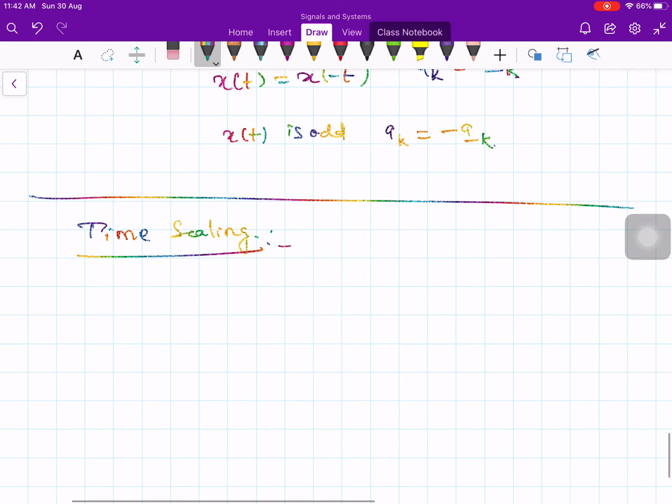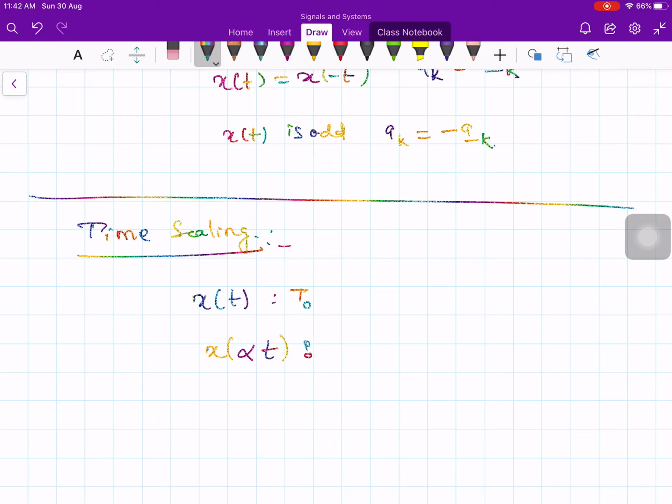Okay, so time scaling is an operation that in general changes the period of the underlying signal. Let's say x of t has the period capital T naught, then x of alpha t changes the period.